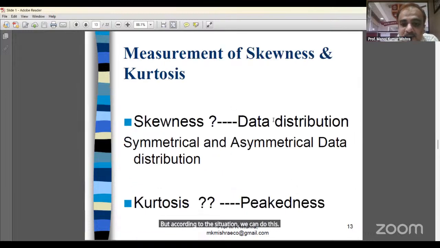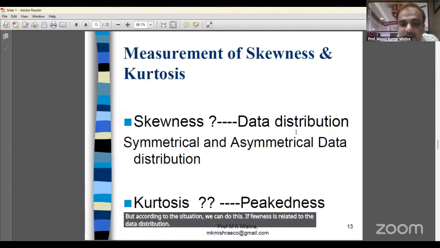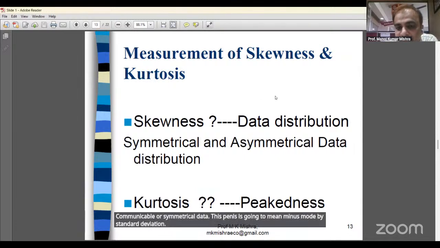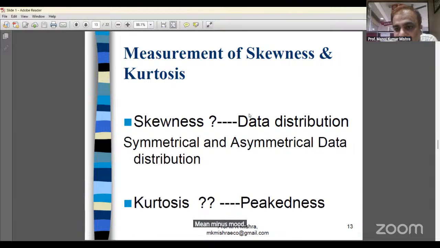Skewness is related to the data distribution, symmetrical or asymmetrical data. Skewness is equal to mean minus mode divided by standard deviation.